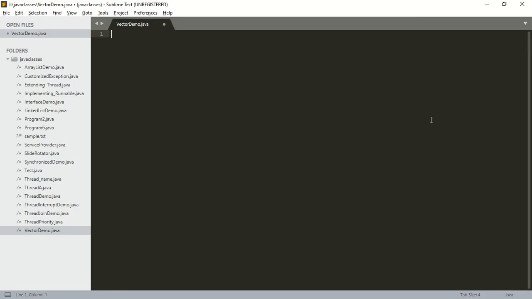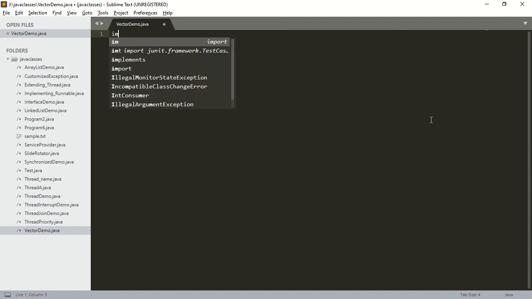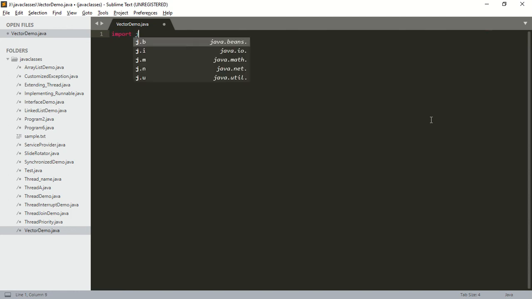Now we will see an example for vector. So first I will import java.util.*.